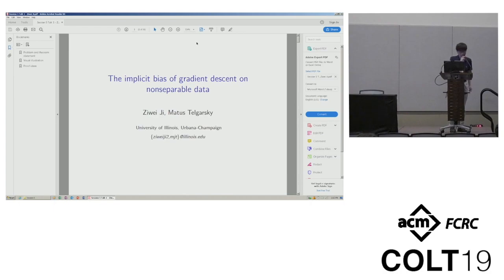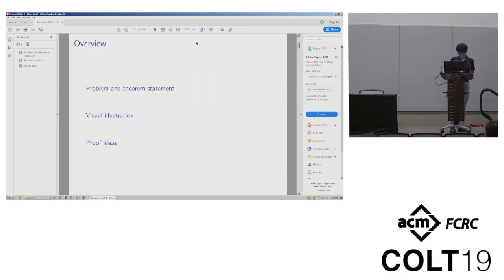Thanks for the introduction. This is joint work with Matus Logistic. Here is an outline of the talk. I will first give the problem description and theorem statement. Next, I will give some visual illustration of our results.